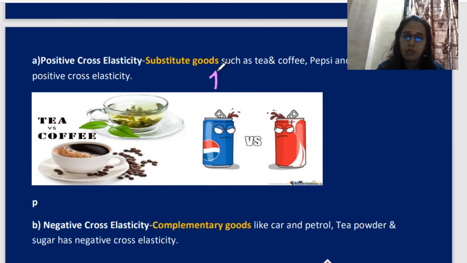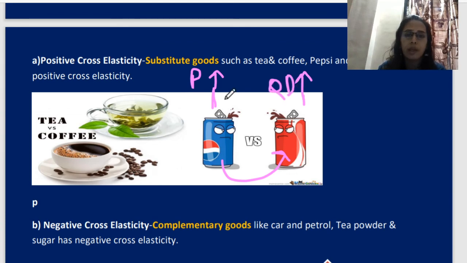Suppose this is Pepsi and this is Coca-Cola. Suppose the price of Pepsi has increased. So people start substituting different commodities, different substitutes available in the market. So they all shift to purchase this. Pepsi people will go to purchase Coca-Cola because Coca-Cola is cheaper than Pepsi, as the price of Pepsi has increased. So here quantity demanded will increase.